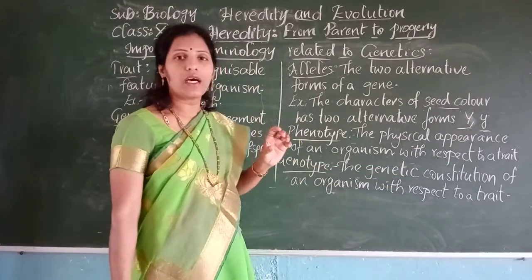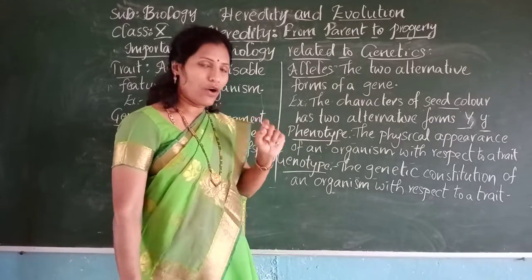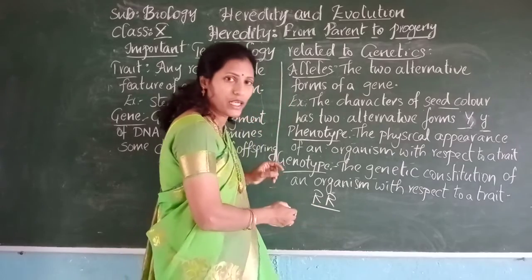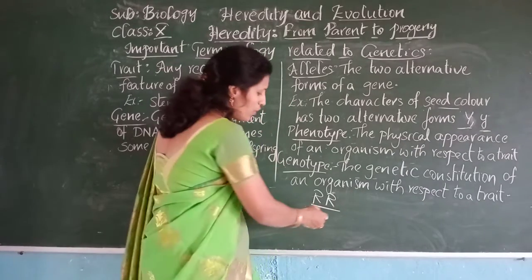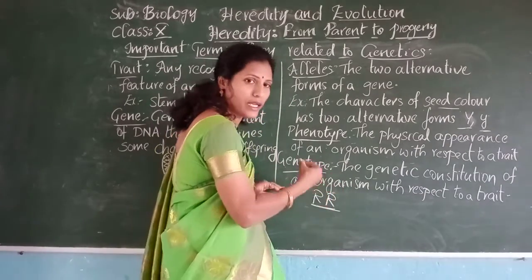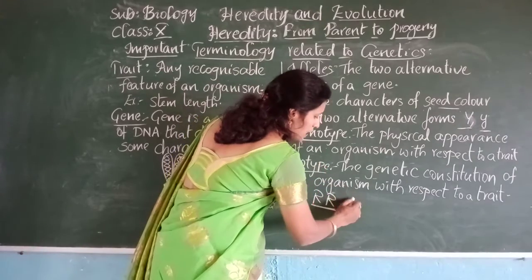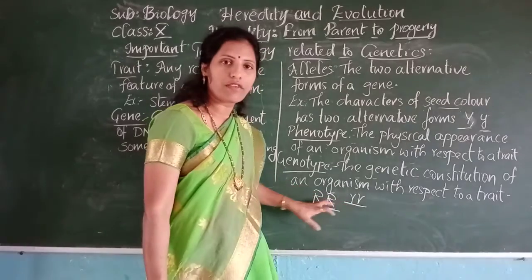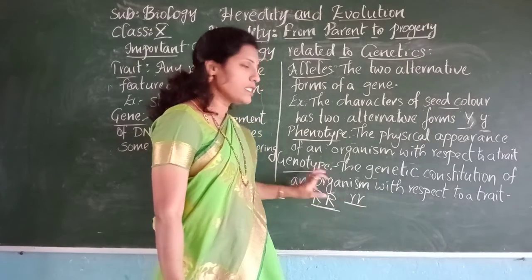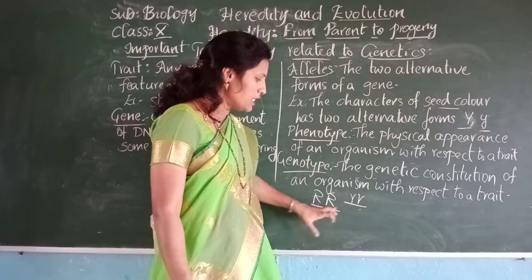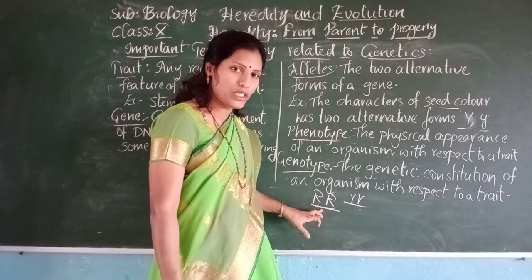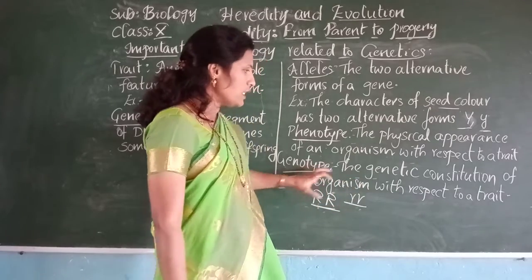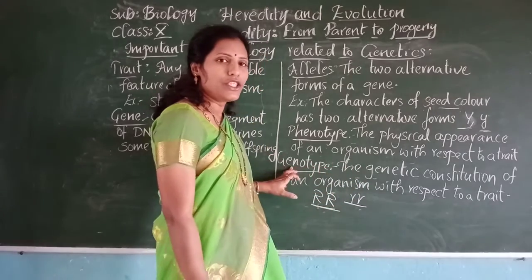For example, if the plant is showing round seeds, we will say that it is a homozygous round, and we will use these letters. If the plant is recessive, that is wrinkled shaped, we will use small case letters of the same letter. So this is the genetic combination, of what type of genes are there, whether they are recessive genes or dominant genes. That is shown by the letters of the genotype.